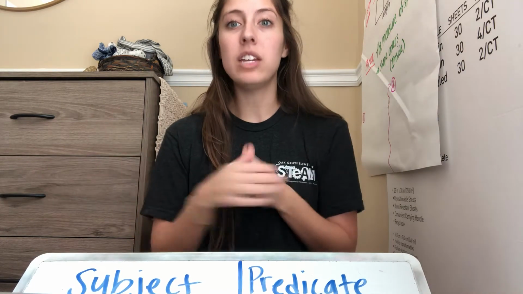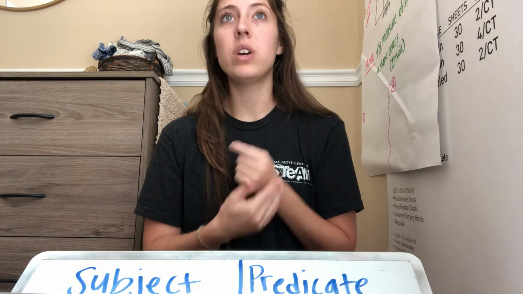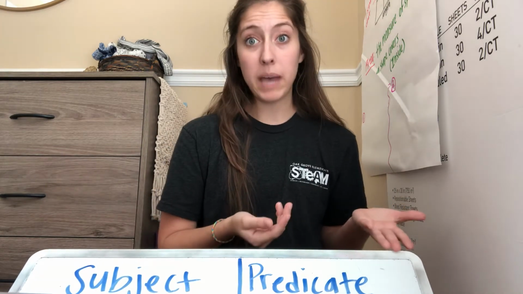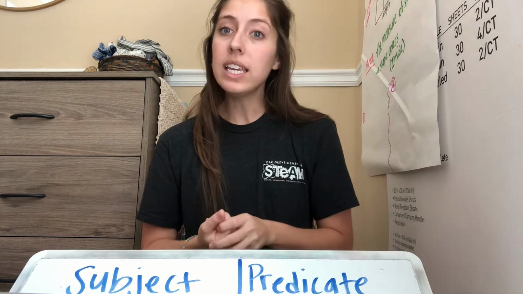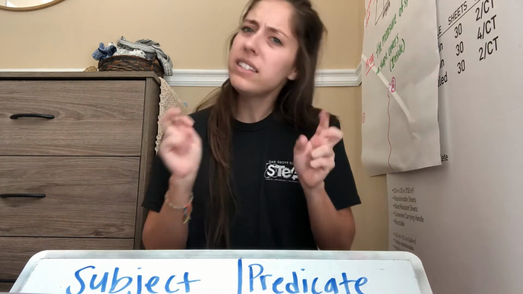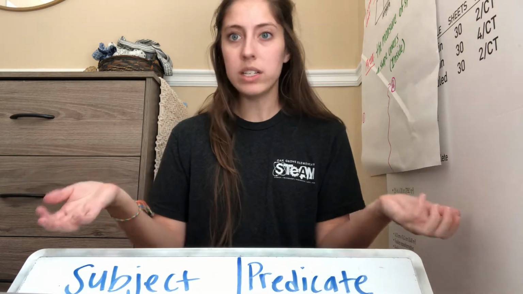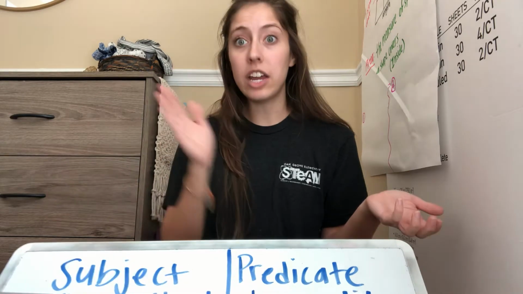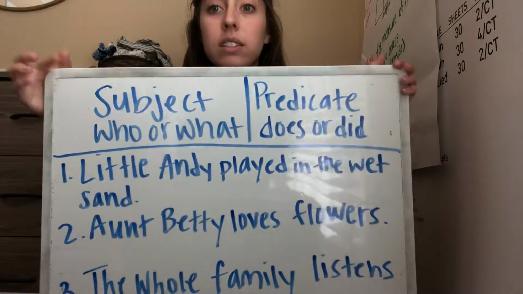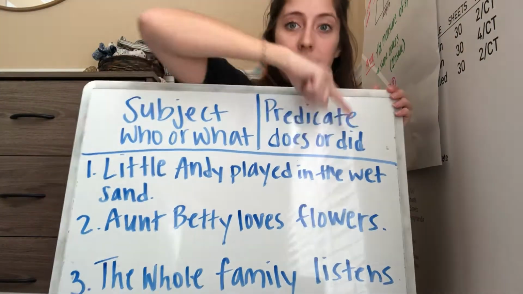By subject, I mean who or what the sentence is about. Miss Patterson was staring at the sunset. Who was staring at the sunset? Miss Patterson. Now, the predicate tells what the subject is doing or did. It's kind of like the telling part of our sentence. So Miss Patterson is staring at the sunset. What is Miss Patterson doing? Staring at the sunset. So when we look at sentences, we're looking for the subject, that it tells a who or what, and that it has a predicate, what it does or did.